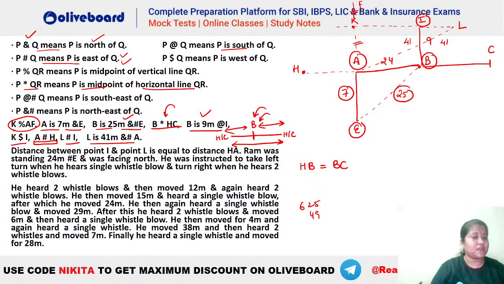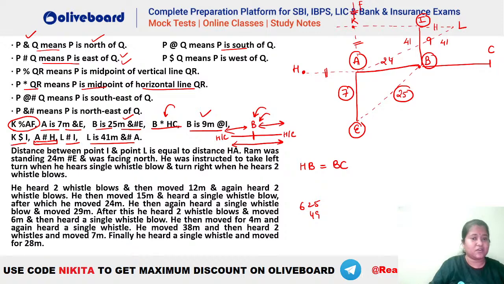Everybody clear? Now if you check, we also had this information here that the distance between I and L is equal to HA, right? So this distance and IL, this distance, they have to be equal, right? So IL is equal to HA. अब यहाँ पर B और C का वैल्यू कितना होगा? You can see that this is 24 here. This HA का वैल्यू पता है हमें?